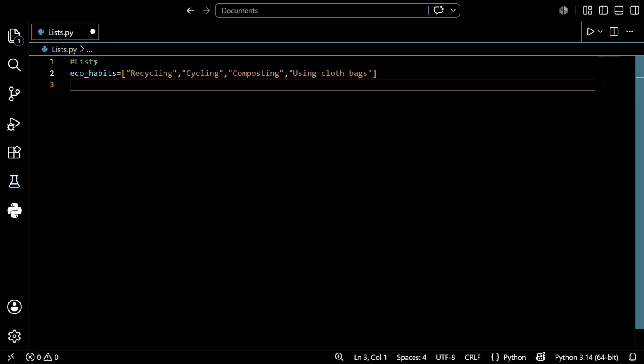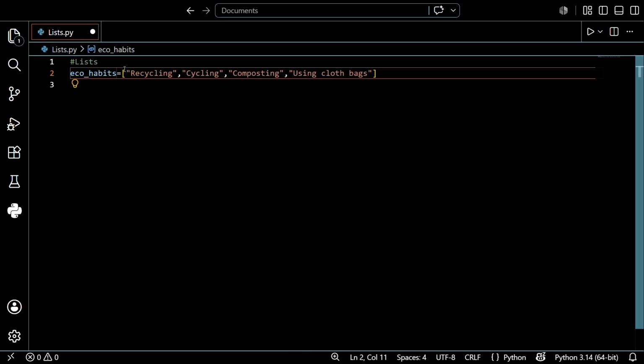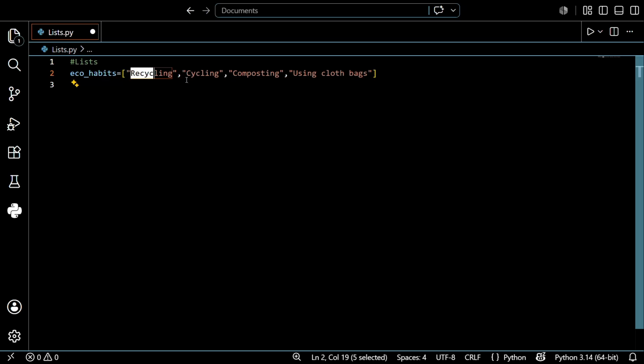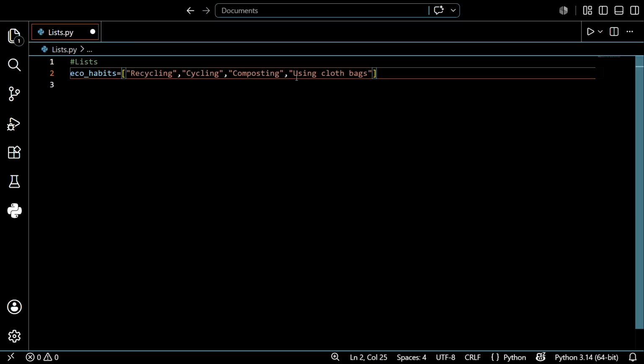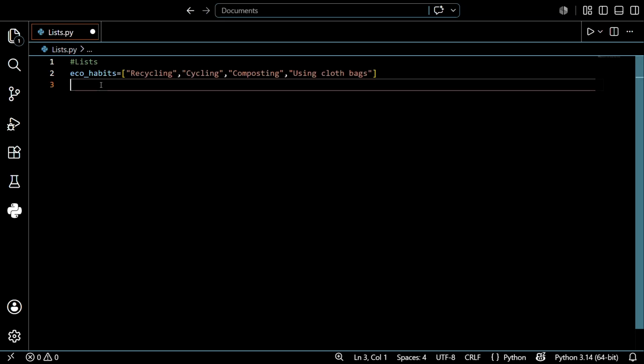It's easy, guys, to create a list. Create a variable first and give it equal to, after that just open the square brackets and write the words or numbers you want to save in the particular variable. So I want to save just 4 words like recycling, composting and using cloth bags. So these 4 values, 4 words, I want to store in one variable. That's why we use lists, guys.